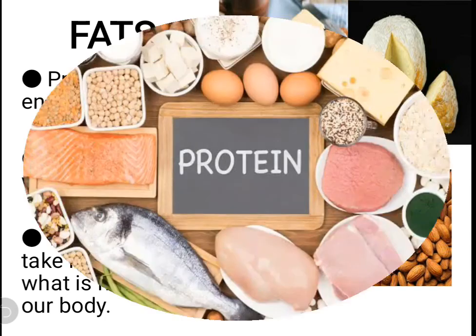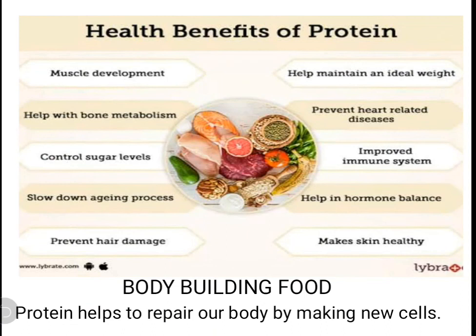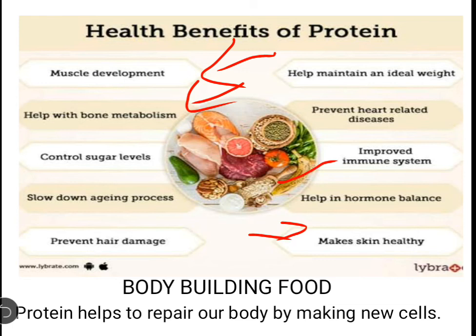Let us learn something more, that is protein. Protein is also called body building food. Carbohydrate is called energy giving food. Protein is called body building food. Why? Because it helps us with muscle development. It helps with bone metabolism. It controls sugar levels, and it also slows down the aging process. It makes our skin healthy, and it also improves the immune system. It prevents heart related disease. So this is called body building food.